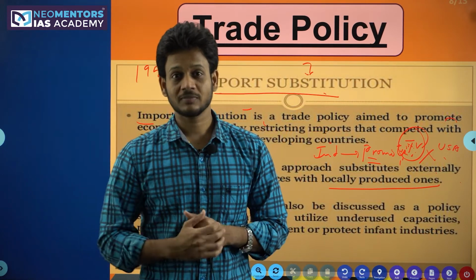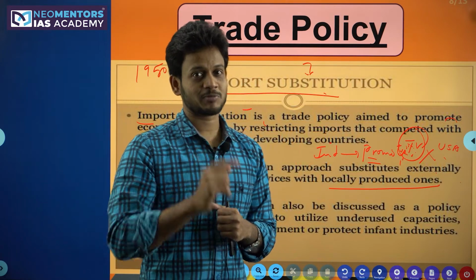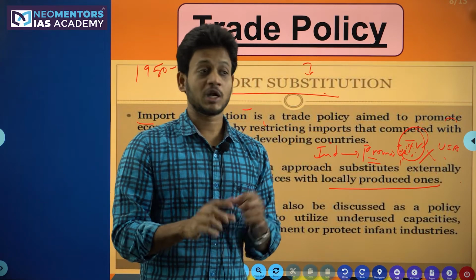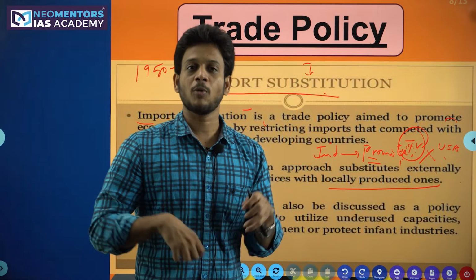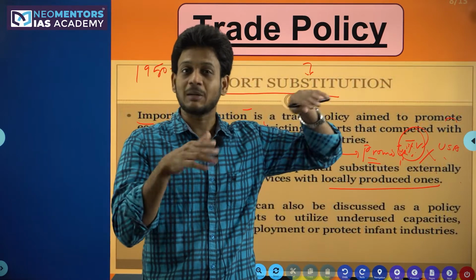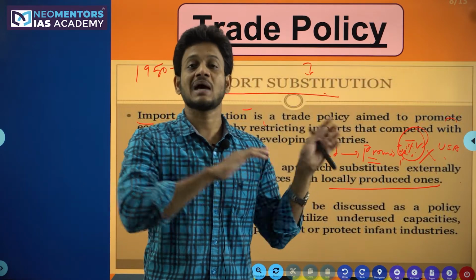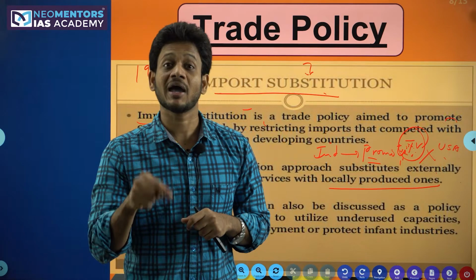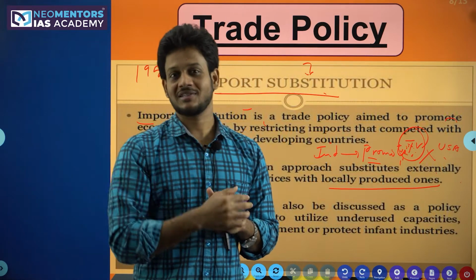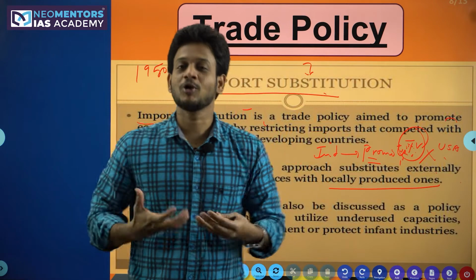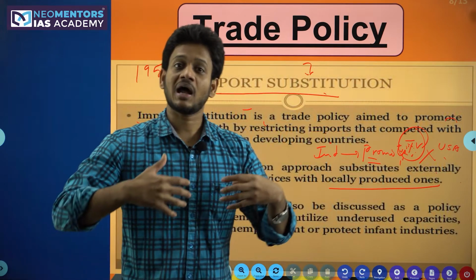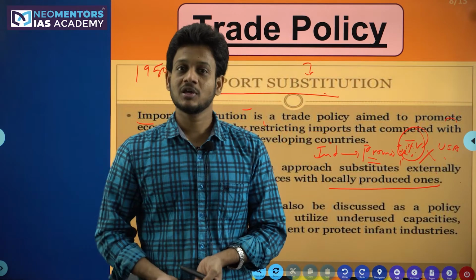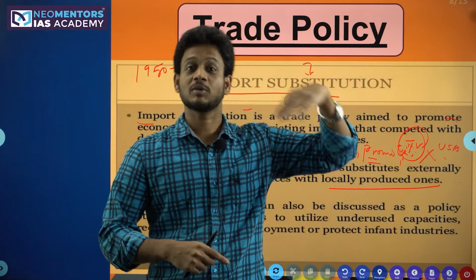But you look at China. China is producing cheap and best products. Even though people know that the quality of these Chinese phones like Oppo, Redmi, etc. is not at par with companies like Samsung and Apple, still people are buying them. Why? Because they are coming at a cheaper price. So India couldn't produce this type of products. We are unable to produce cheap and best products. We are unable to produce the best products with best quality.